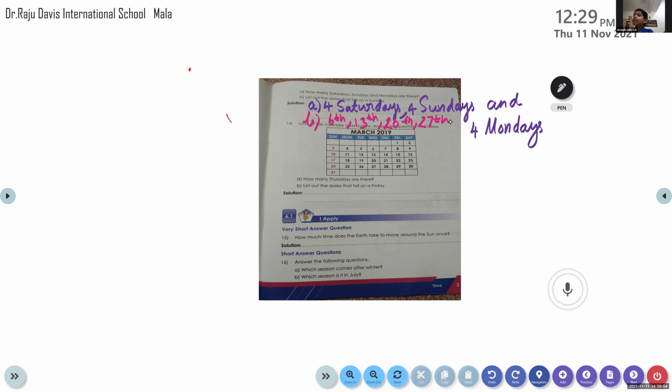So let's move to question number 14. Again, we can see the calendar. Please wait, then write the answer. The same pages I will send in the group also. Don't worry.